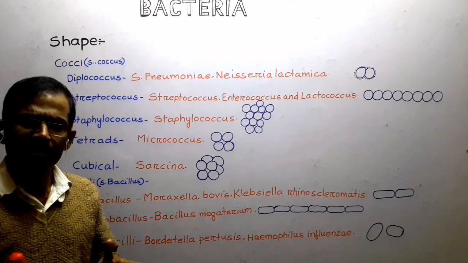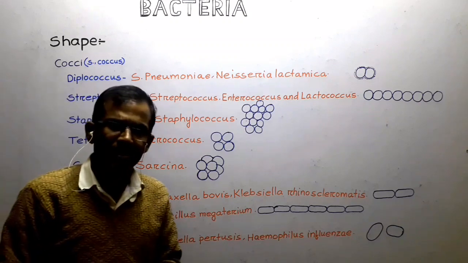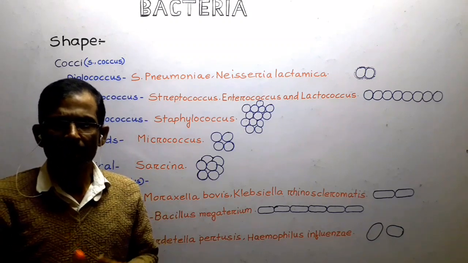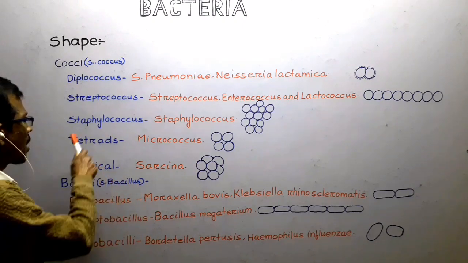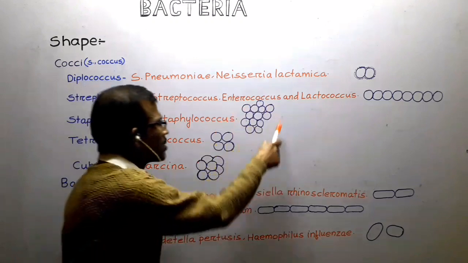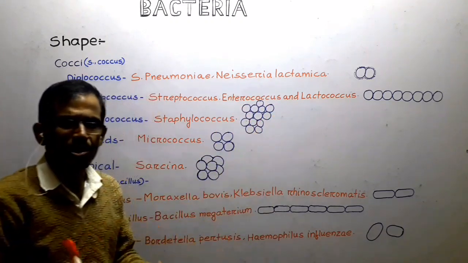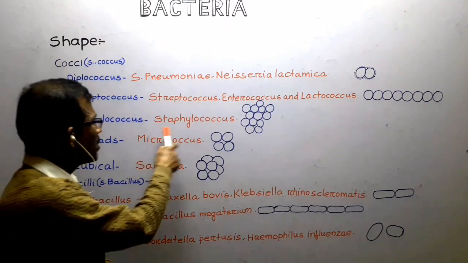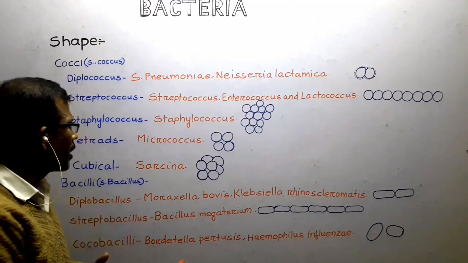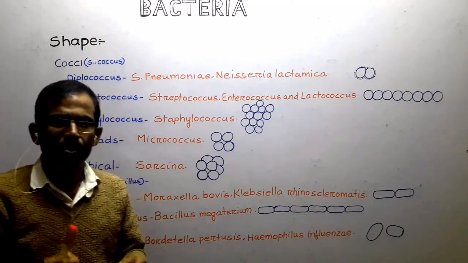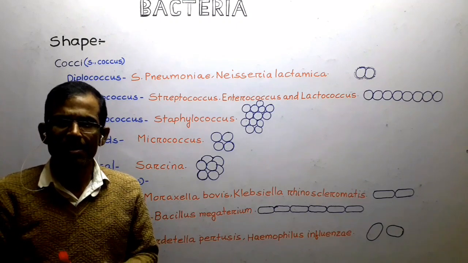Sometimes cocci divide in random planes, forming a group of cells that resemble a bunch of grapes. This type of arrangement is called Staphylococcus. Here you can see that a number of cocci are arranged in the form of a bunch of grapes. Example is Staphylococcus.